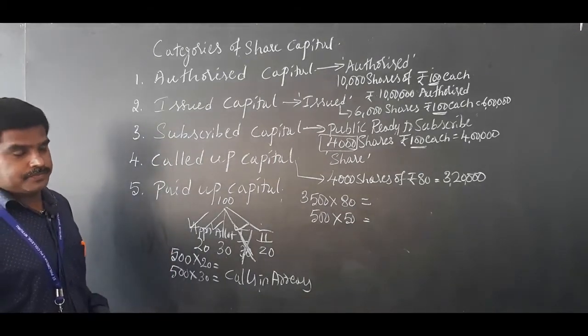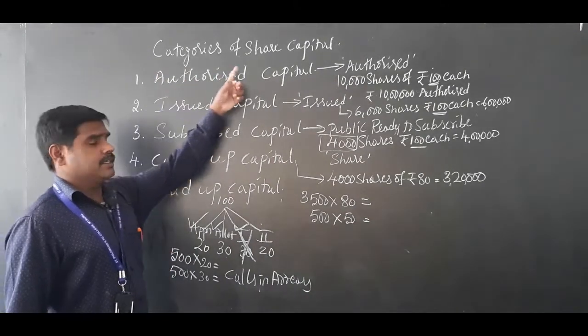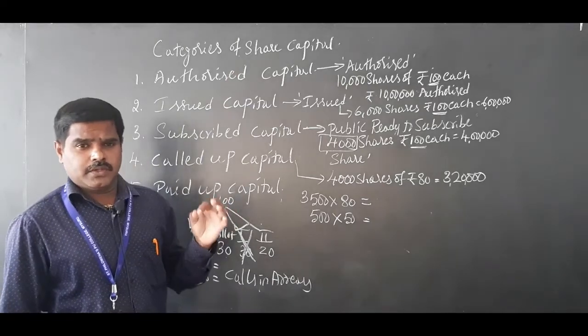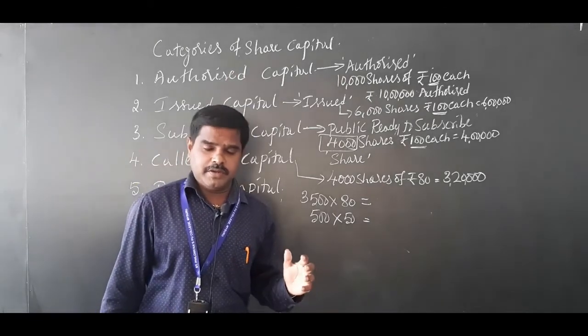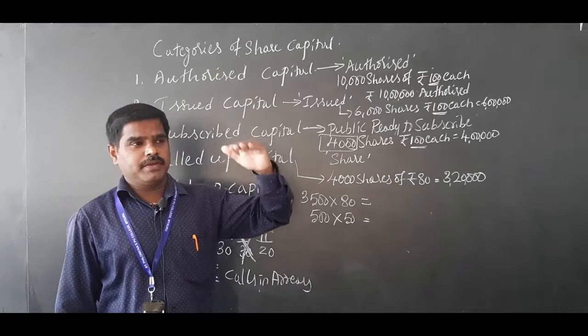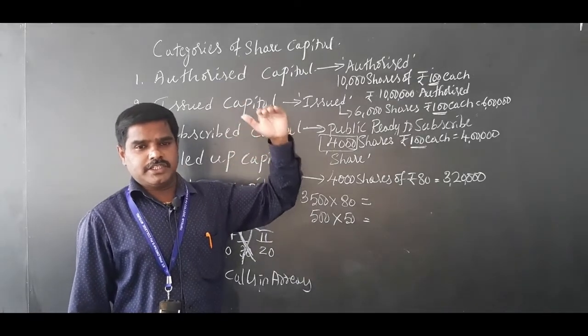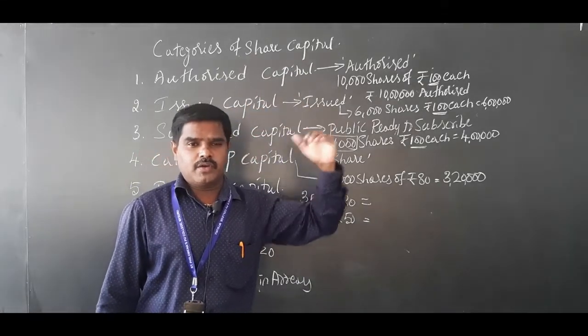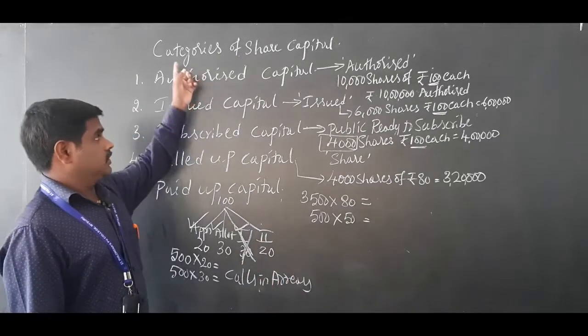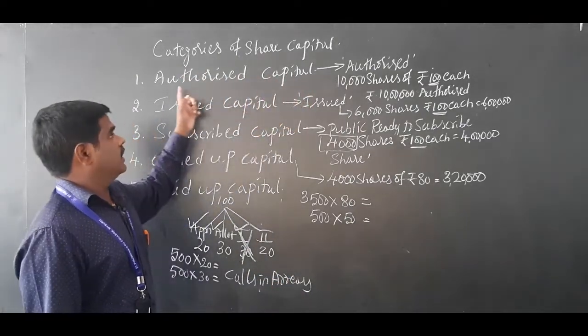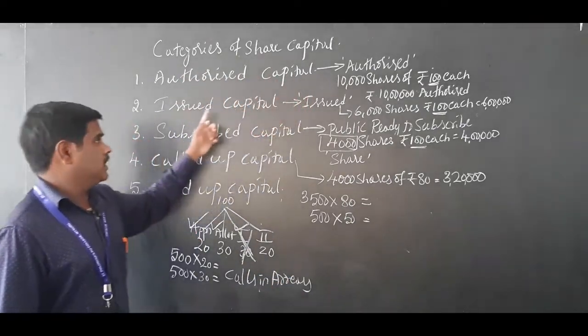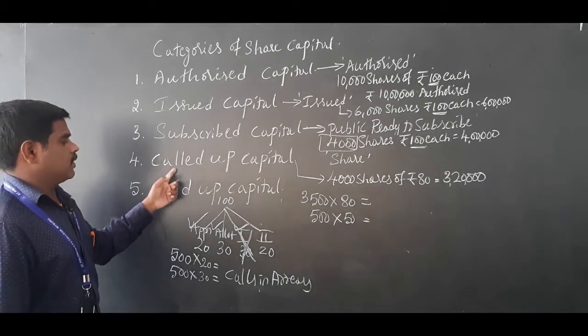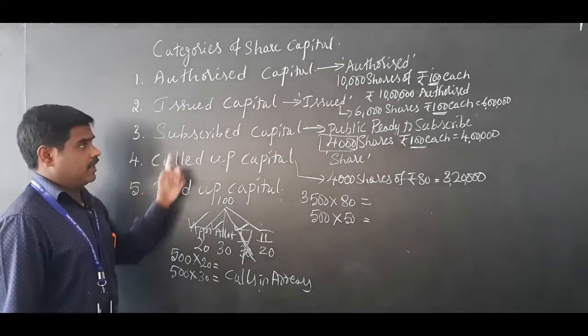Okay. Let me repeat the categories of share capital. Depending on the stages of the development of the company, from the accounting point of view, the share capital of a company will be divided into authorized capital, issued capital, subscribed capital, called up capital and paid up capital.